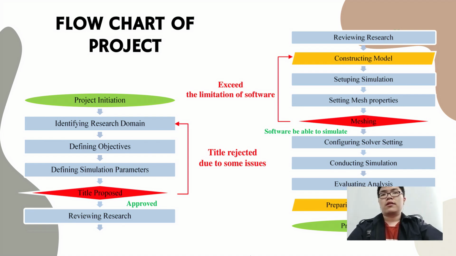We continue to reviewing the research. So next, after reviewing the research, we come to consulting the model. So in this project, the model is not created by ourselves. We find the model from the website CAD library. So next is the setup simulation. We input the model into SimFlow, scale it down, and set the unit. So setting mesh property is the mesh refinement and the size of the mesh geometry.